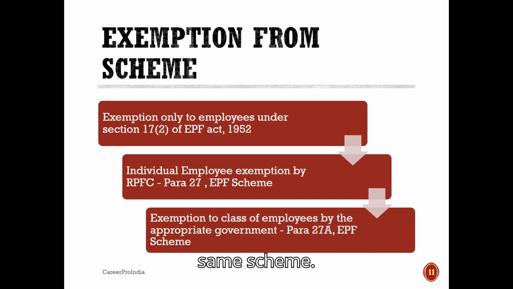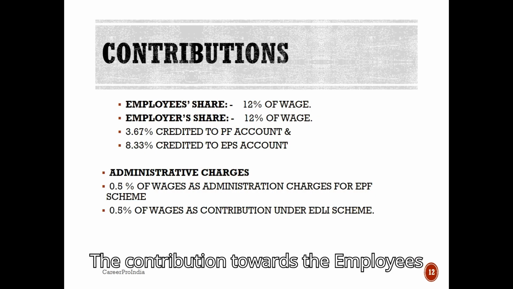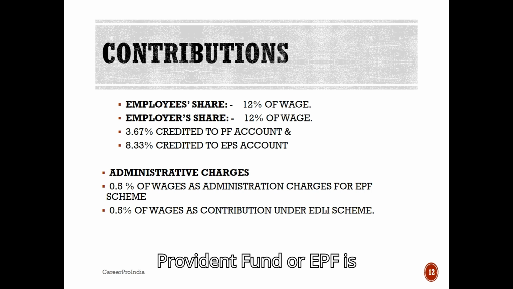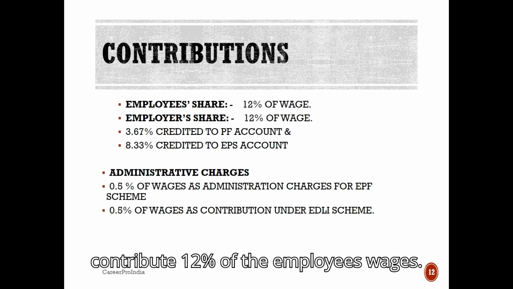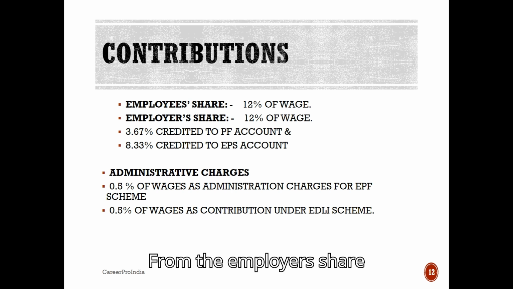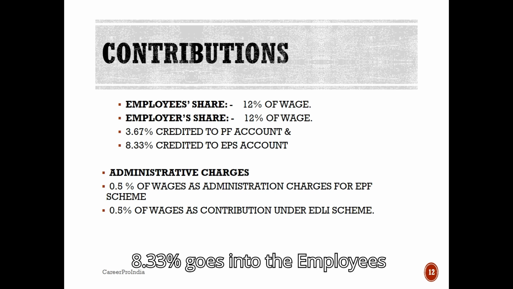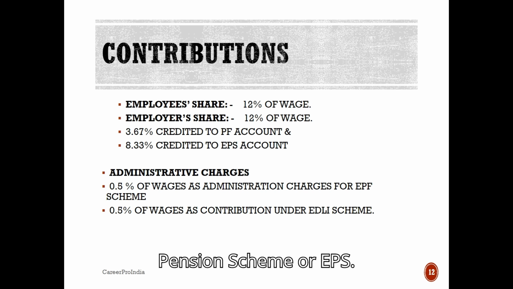of the same scheme. The contribution towards the Employees Provident Fund, or EPF, is structured in a balanced way. Both the employee and the employer contribute 12% of the employee's wages. From the employer's share, 3.67% is credited to the Provident Fund account, while 8.33% goes into the Employees Pension Scheme, or EPS.